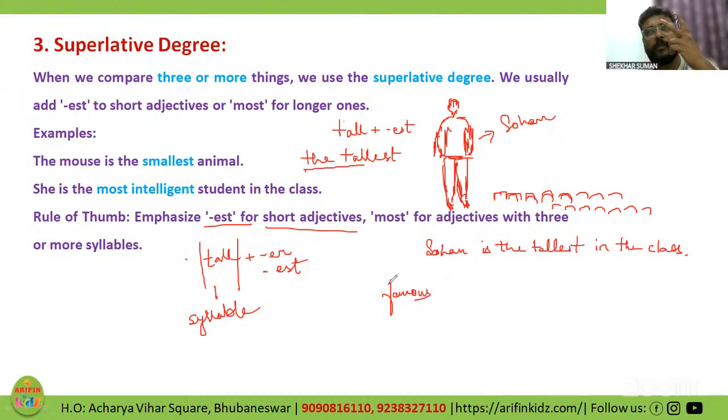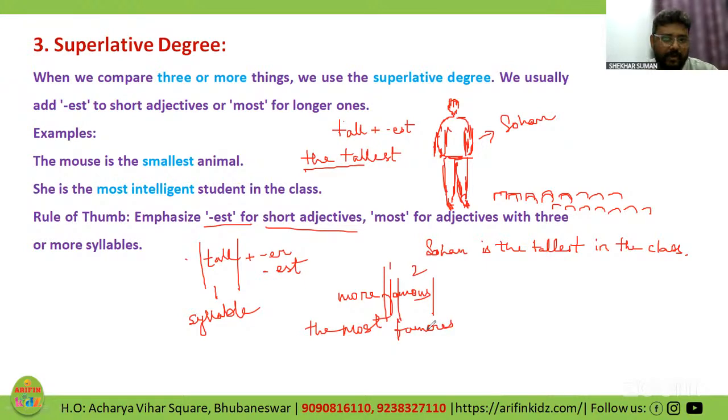Because famous is made up of two syllables, two sounds, fe and mus. Wherever there will be more than one syllable, we have to add more to make it comparative, and we have to add most to make it superlative. So we have more famous, the most famous, because there are two syllables. Same with beautiful. Break the word beautiful.